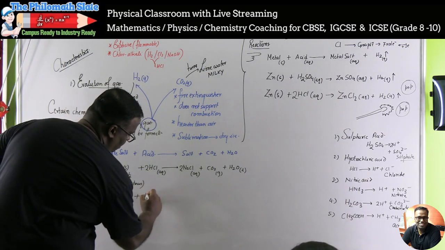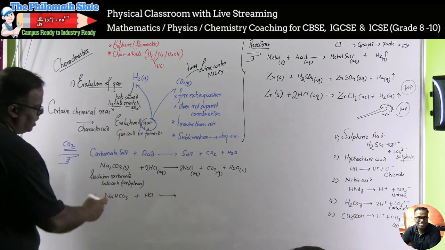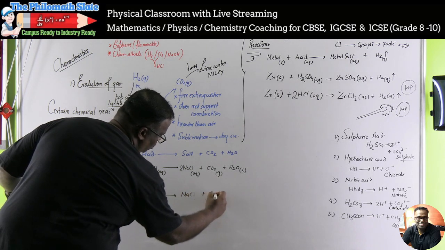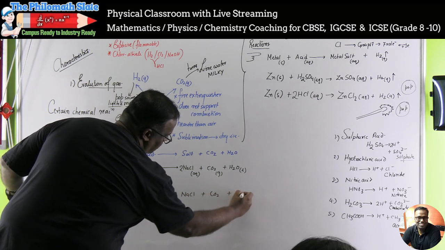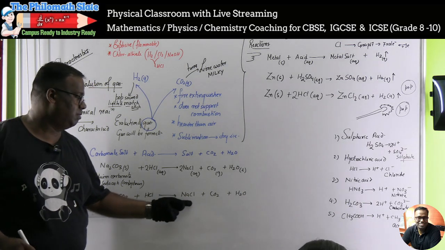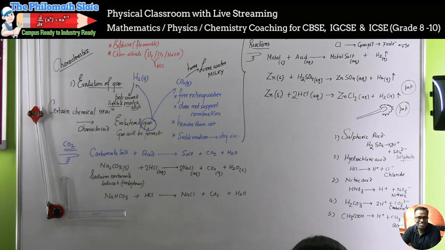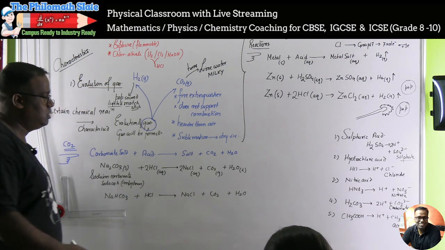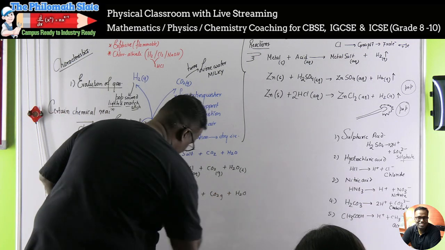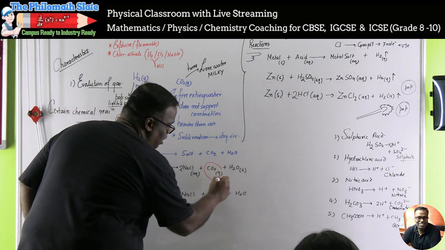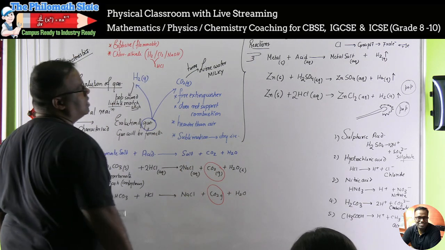React bicarbonate with HCl, what will form? Again the same thing, NaCl will be formed. With NaCl, CO2 will be formed and H2O will be formed. But the good thing is, since there is one sodium, there is no need for further balancing. If you use Na2, then balancing comes. Our interest in this particular discussion is the evolution of gas.